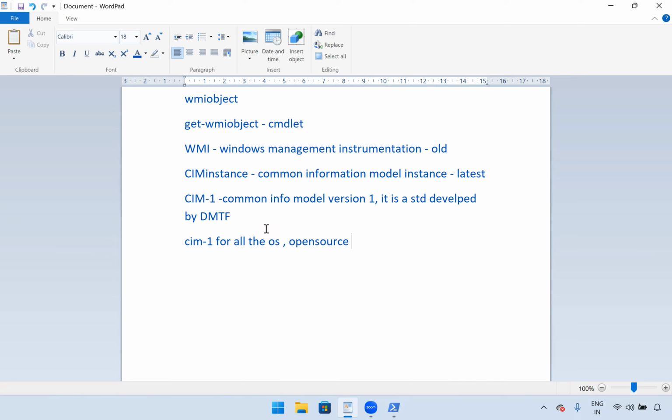This standard had some drawbacks: it won't support remote access, and it won't support domains. So we need to overcome this. What did Microsoft do? Along with this, Microsoft added the DCOM protocol and RPC. RPC, you know, right? Remote Procedure Call.